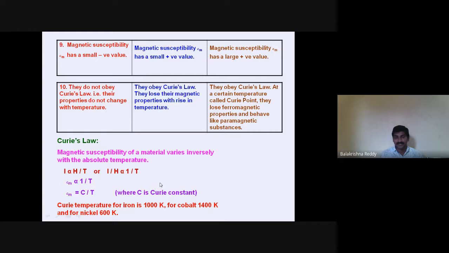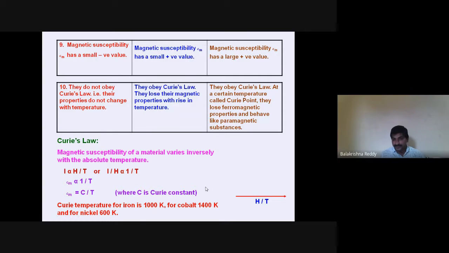For iron it is 1000 kelvins, for cobalt it is 1400 kelvins, and for nickel it is 600 kelvins. If the temperature crosses this value for iron, it turns into a paramagnetic material.